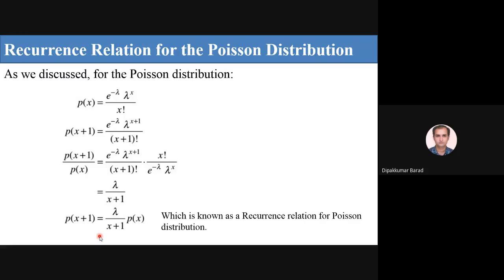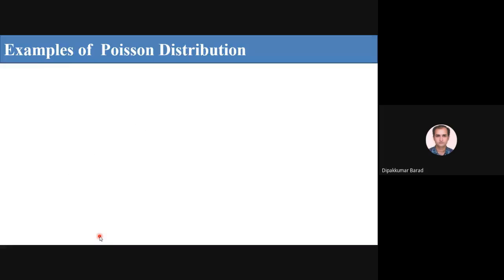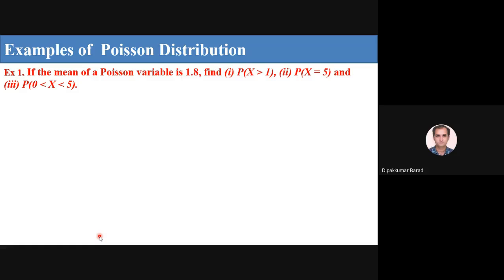Now an example for a Poisson distribution. You already know the formula. If the mean of a Poisson variable is 1.8, find first p of x greater than 1, second p of x equal to 5, and p of x greater than 0 and less than 5.